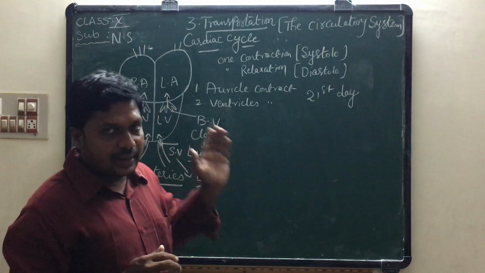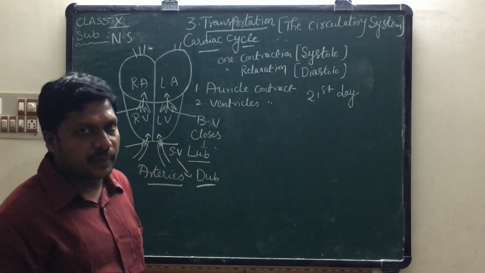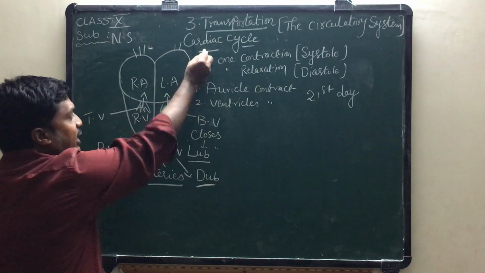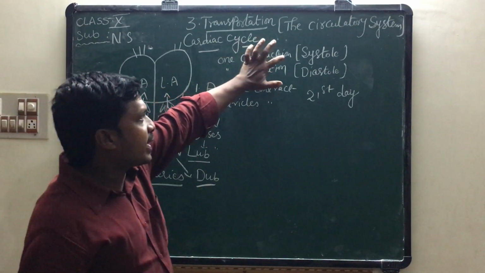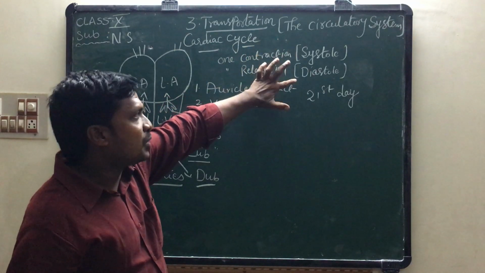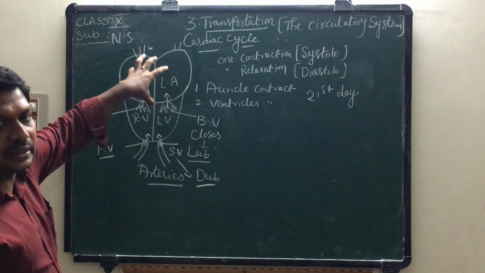So till their death. If the heartbeat stops, that leads to death of the person. Now, cardiac cycle. Cardiac cycle means one contraction, one relaxation. The contraction phase of the heart is called systole. The relaxation phase of the heart is called diastole. Once again I repeat, the cardiac cycle.